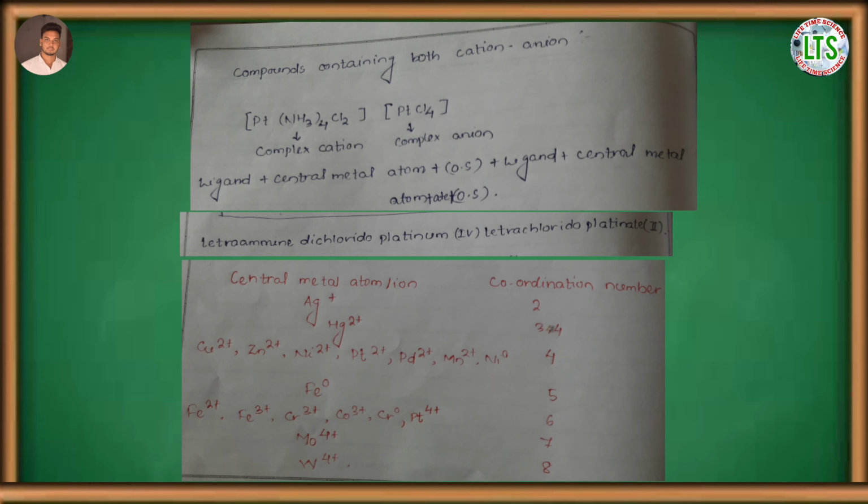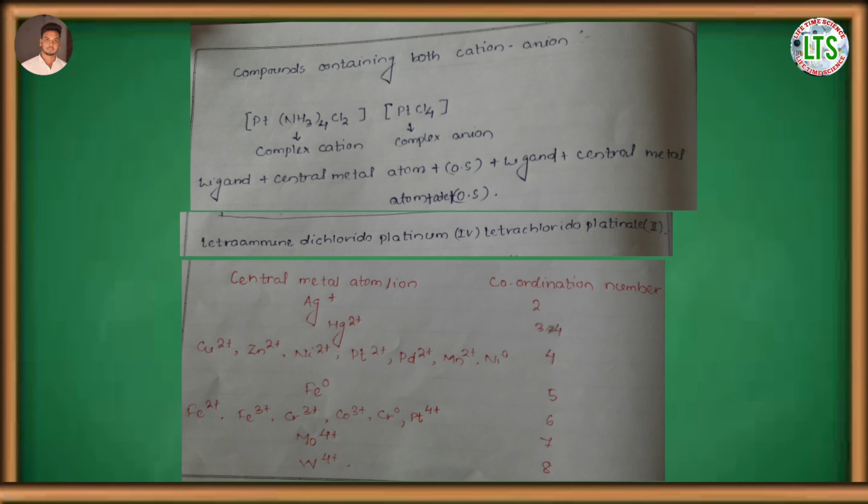If the coordination number is 6, then the oxidation state is +2 for iron, +3 for iron, for chromium it is +3, for cobalt it is +3, and for chromium it can also be 0. And for the coordination number of molybdenum in the complex is 7, then the oxidation state of molybdenum is +4. If the coordination number of tungsten is 8 in the complex, then the oxidation state of tungsten is +4.